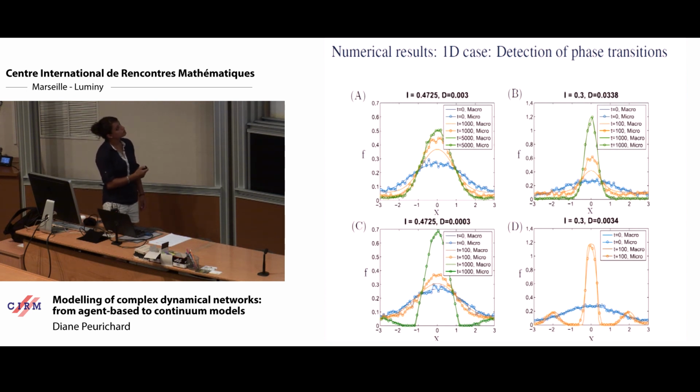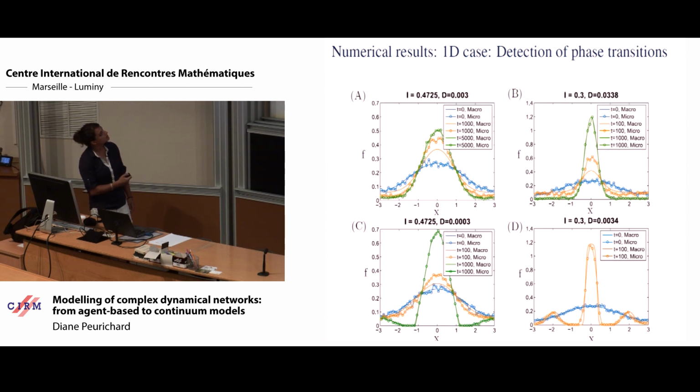And for parameters where you have aggregation, you can see in time that the system converges to this aggregated state. The continuous line is the macroscopic model, and the other one is the microscopic model. And as we can see, the final state, the steady state, is in very good agreement for all these values.